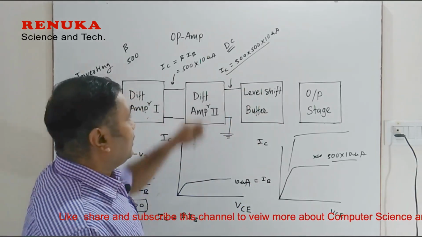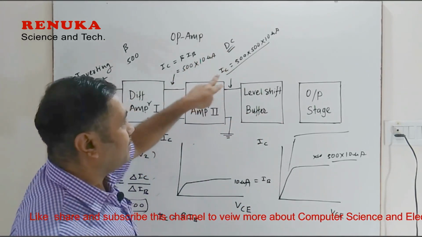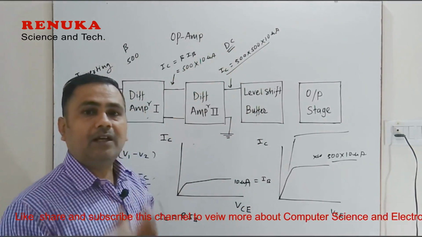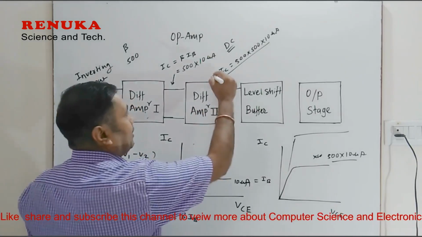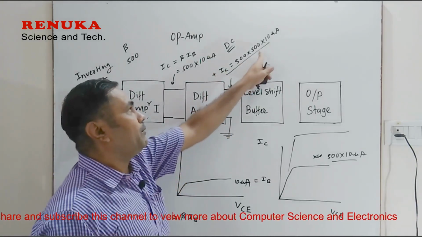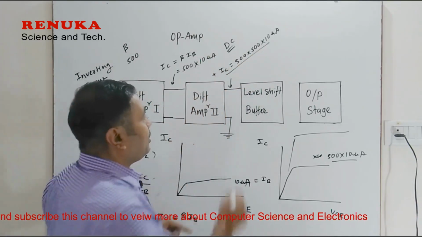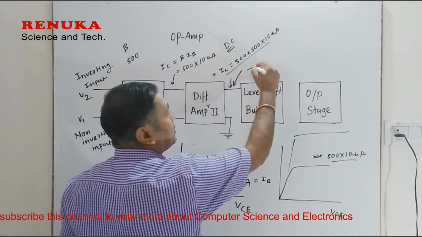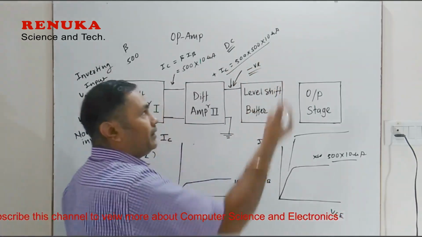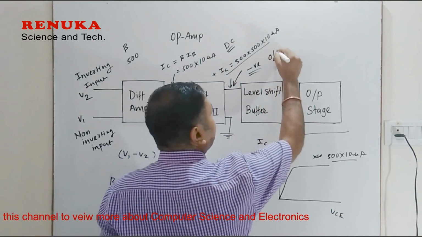How is level shifting done? If this much current is present here, we have to inject the same amount of current with reverse polarity. Suppose the current at the output of the second differential amplifier is positive 500 multiplied by 500 into 10 microampere. We have to inject current with reverse polarity, and that injecting is called offset nulling.